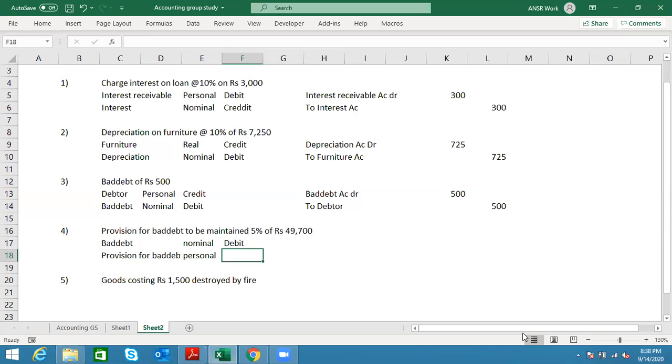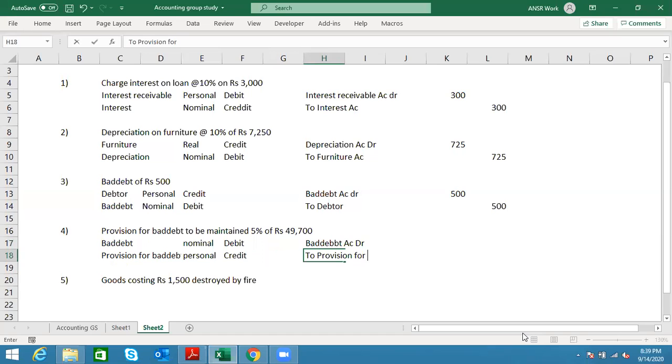Debit receiver, credit giver. Here the debtors are not the giver, but if you remember the concept, hypothetically they have given us, assuming them as giver, because we are striking off their name. Yes, correct. Because they are giver, we are now crediting that. Now the entry is: bad debt account debit to provision for bad debt.